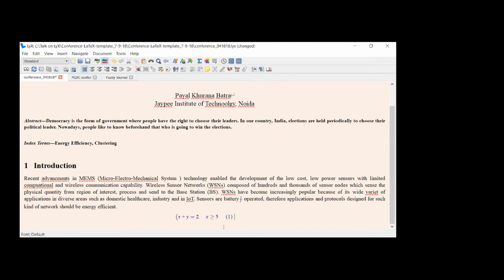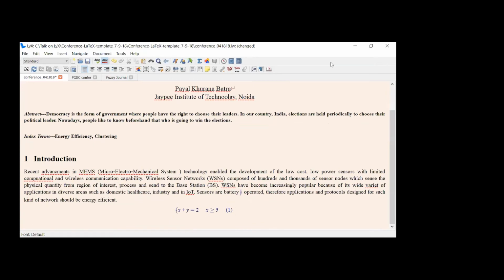In LaTeX, for writing the equation you have to learn the equation command. For writing the introduction, you have to type the corresponding section name. So you have to learn each and every command for writing in LaTeX. And in MS Word, there are many steps to deal with the equation. So here it is very simple to write an equation in LyX. When I create a PDF, it will be created according to the IEEE format, because I have used the IEEE template downloaded from the IEEE website. So that is your numbered formula.